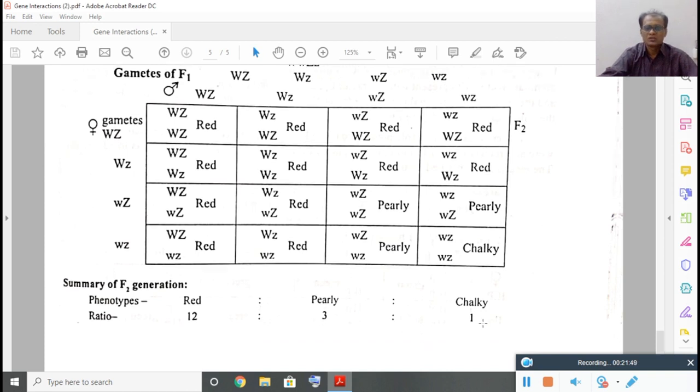12:3:1. So this is about epistasis. So remember the ratio of complementary factor, then the ratio of supplementary factors and the ratio of epistasis. Among these three, definitely one will be asked in the examination. Okay, so that's all about the complementary genes, supplementary genes and epistasis. Thank you.